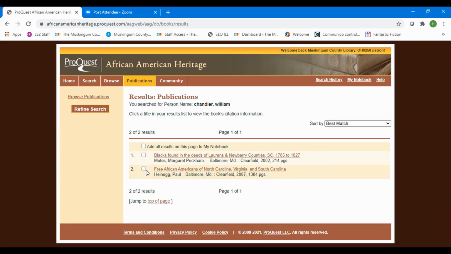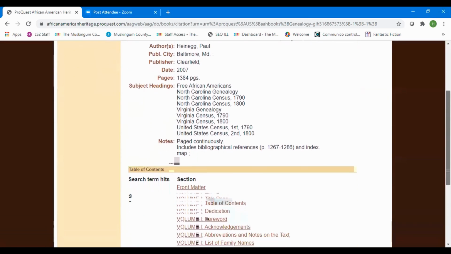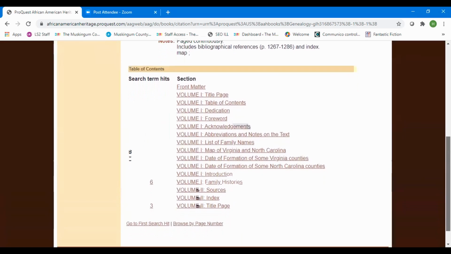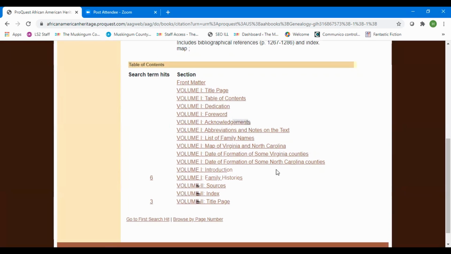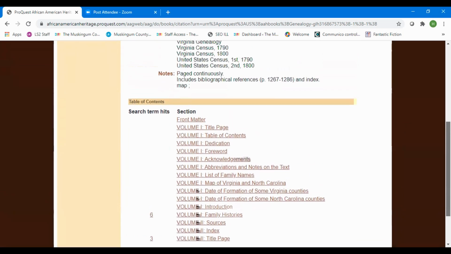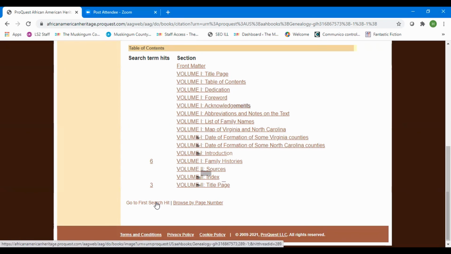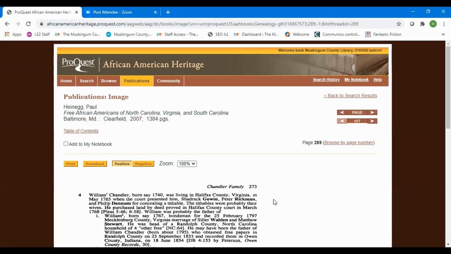So let's click on that one. And it gives lists of family names, that sort of thing. And there are 6 in the family histories. If you look here, 6 hits, what they call. So let's go to the first search hit and see what happens.